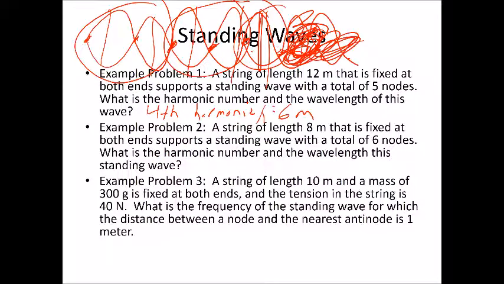First of all, we're going to need to find the speed of the wave in the string. So remember, speed is equal to the square root of the tension, 40 newtons, divided by the mass of the string, we're going to do that in kilograms, divided by the length of the string. So let's go 40 divided by 0.3 divided by 10. Let's take the square root of that whole quantity, and we end up with a speed of 3.65 meters per second.